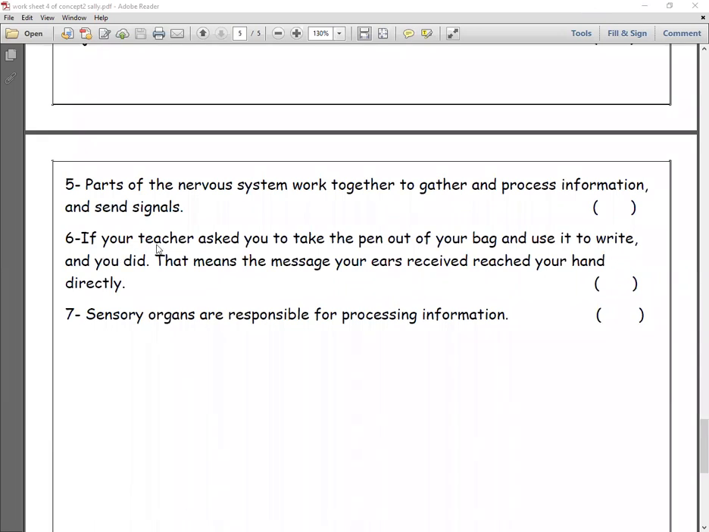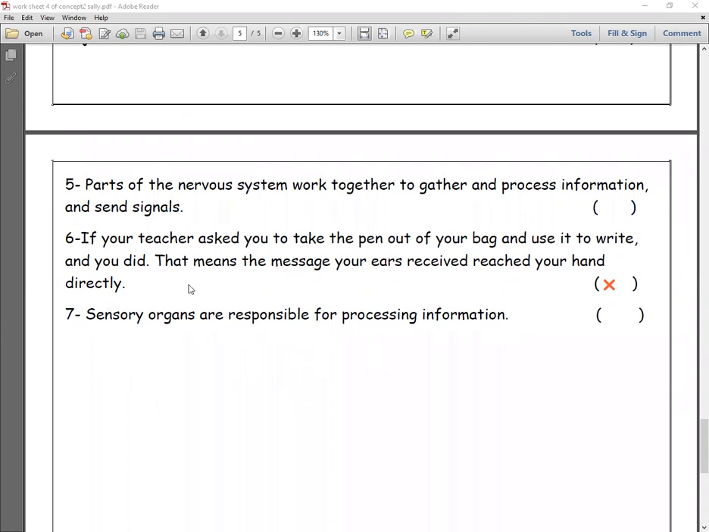Number 6, if your teacher asked you to take the pen out of your bag and use it to write, and you did, that means the message your ears received reached your hand directly. No, it has to first pass or reach to the brain. Then the brain starts to transfer or send a message to your hand to hold it.